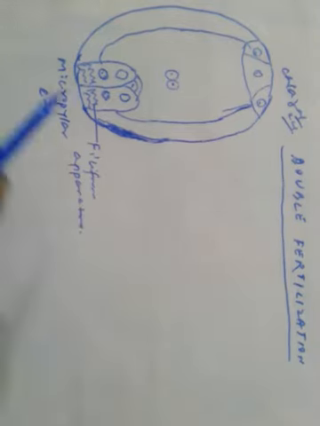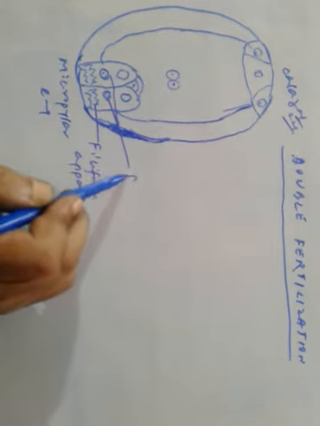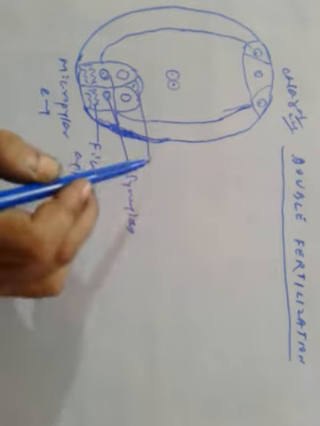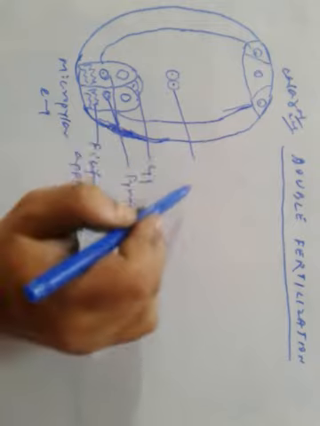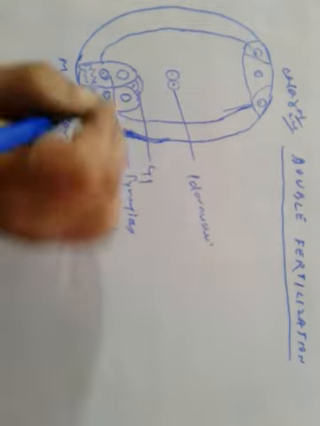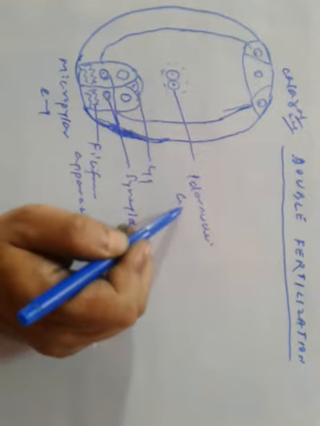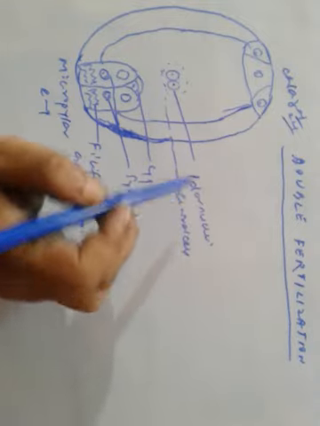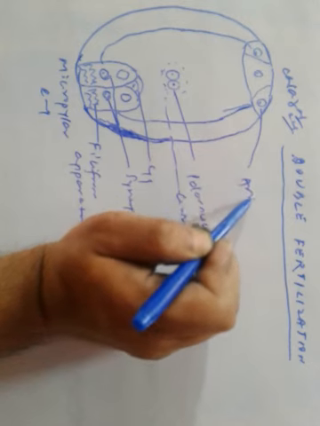Which guides the pollen tube into the synergids. These are synergids. This is the egg cell or egg. These are polar nuclei. It is surrounded by a central cell here. Central cell. And these are antipodals.